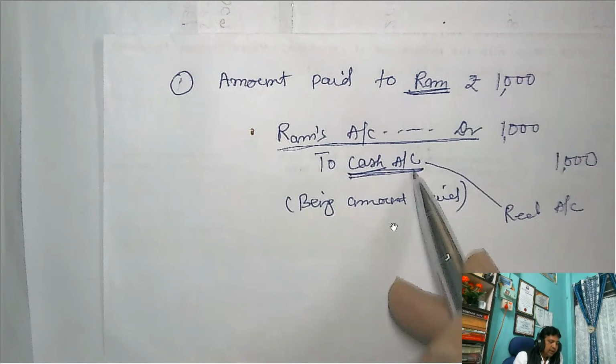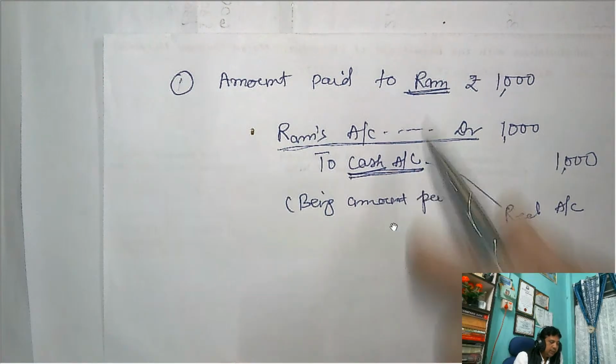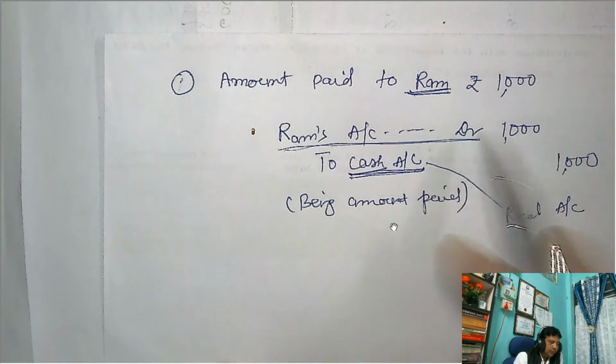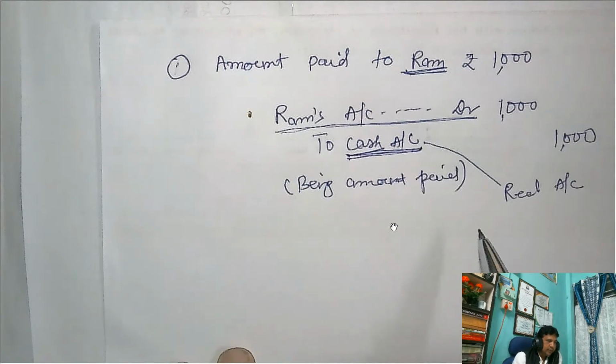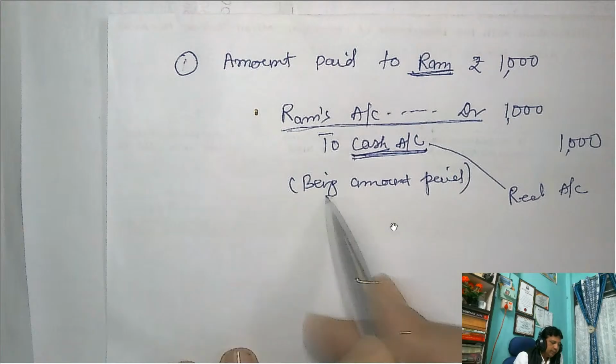So with a real account, obviously when you pay money to Ram, cash is not coming in, it is going out. So credit what goes out, the rule of debit and credit. Ram's account debit to cash account, being amount paid.